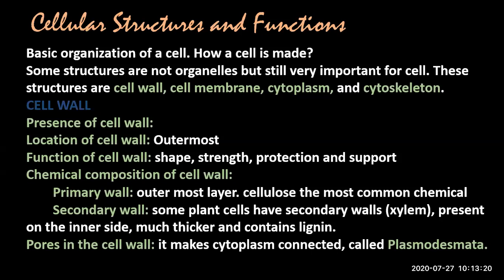It is present on the inner side of primary. The outermost layer is primary cell wall, and inside the primary cell wall is secondary cell wall, which is much thicker, and it is made up of a chemical called lignin. I repeat, it is made up of a chemical called lignin. Lignin is the one which acts like a cement into the pores.